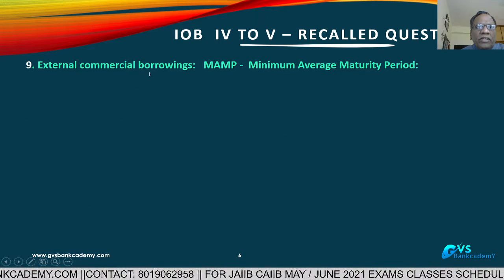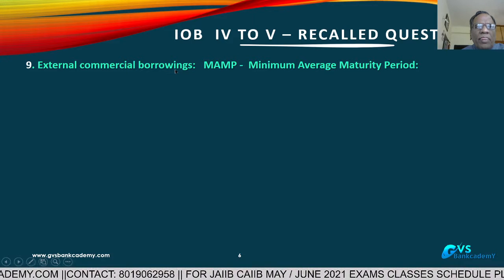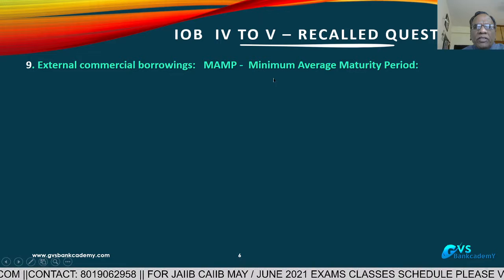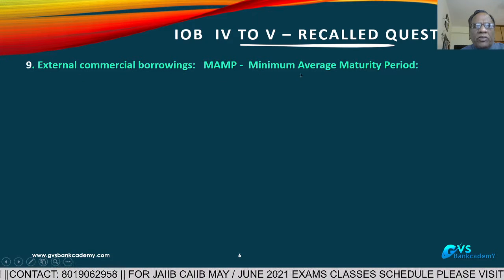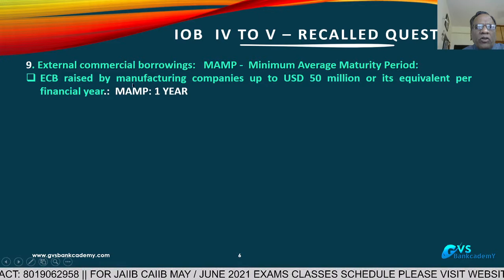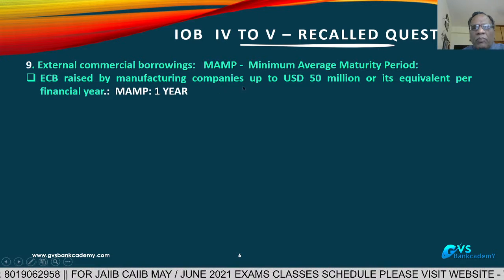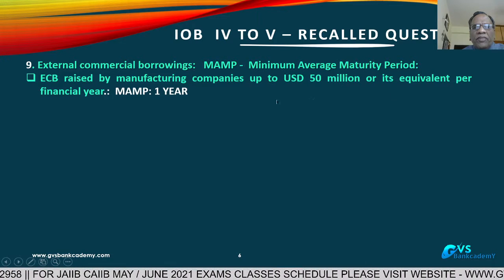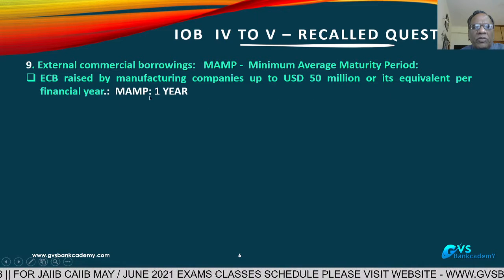9th question, external commercial borrowing, minimum average maturity period. The question is related to minimum average maturity period. External commercial borrowing borrowed by a manufacturing company up to $50 million or its equivalent in a financial year: minimum average maturity is 1 year.